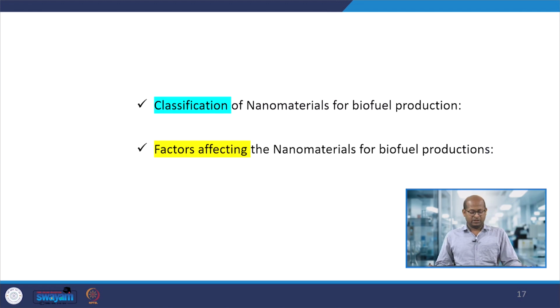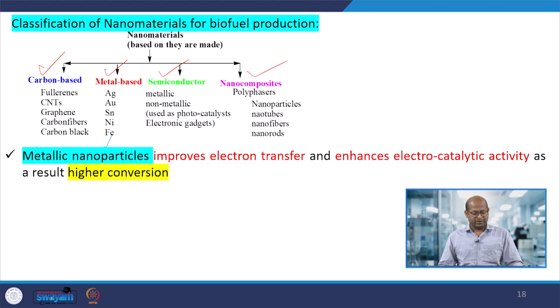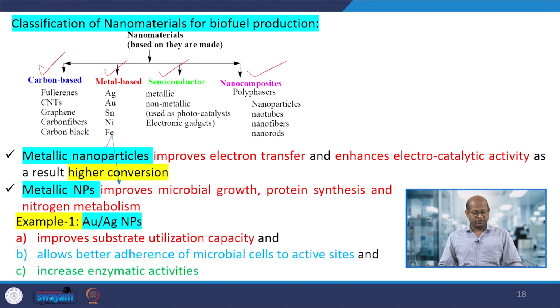Here are the classifications of nanomaterials, which we have already discussed: they can be classified as carbon based nanomaterials, metal based nanomaterials, semiconductor based, or nanocomposite based nanomaterials. Mostly for biofuel production, metal based nanoparticles are good, as they improve microbial growth, protein synthesis and nitrogen metabolism. As a result, biofuel production will be enhanced.